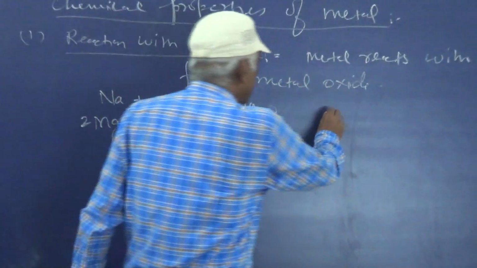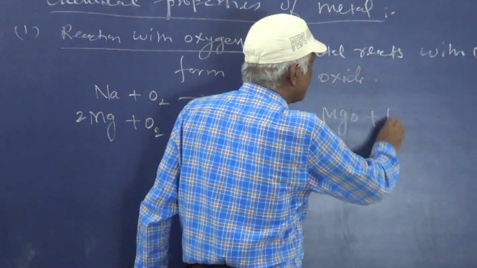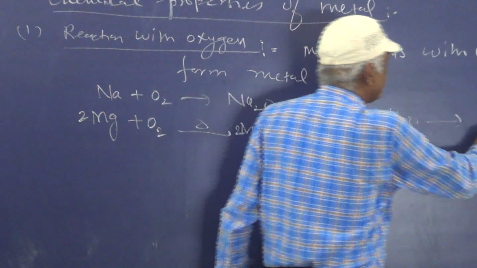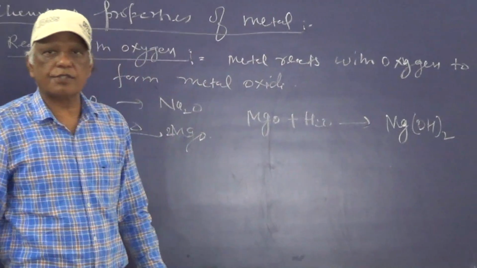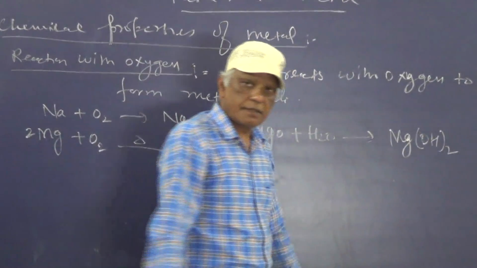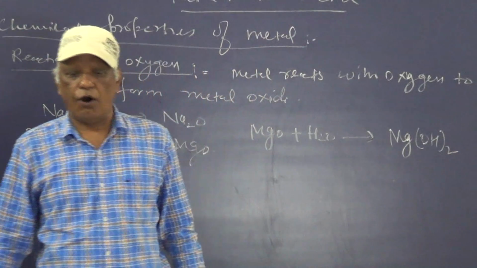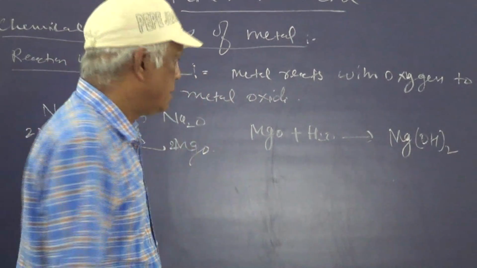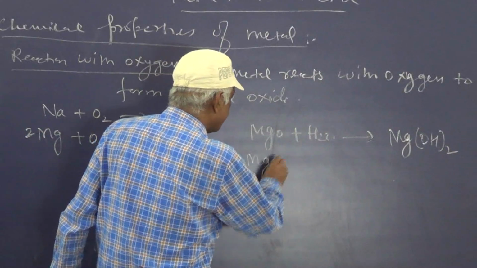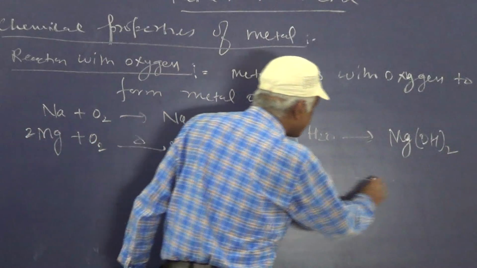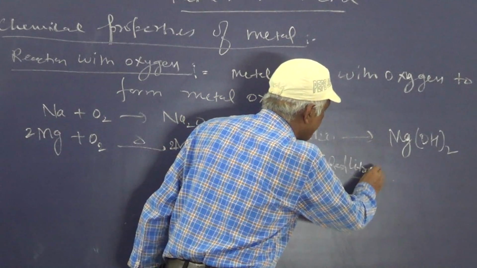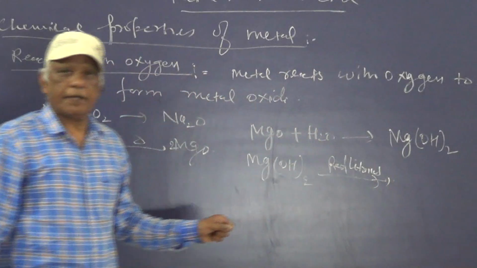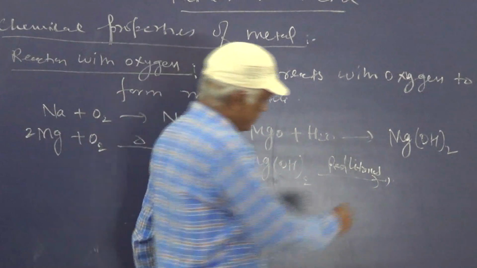Magnesium oxide reacts with water to form magnesium hydroxide. Magnesium hydroxide is a base. Magnesium hydroxide is also called milk of magnesia. We put red litmus paper in it, and it turns blue.